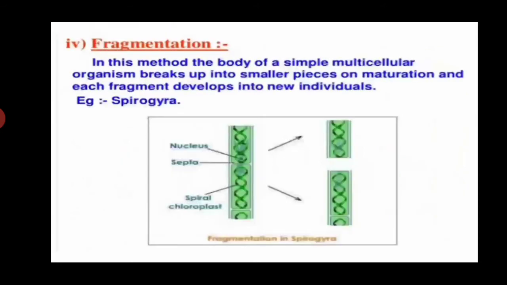Now we talk about fragmentation. What is fragmentation? In this method, the body of a simple multicellular organism breaks up into smaller pieces on maturation, and each fragment develops into a new individual. Now, in simple multicellular organisms like Spirogyra, the body breaks up into smaller pieces upon maturation. These pieces or fragments grow into new individuals. Example: Spirogyra.